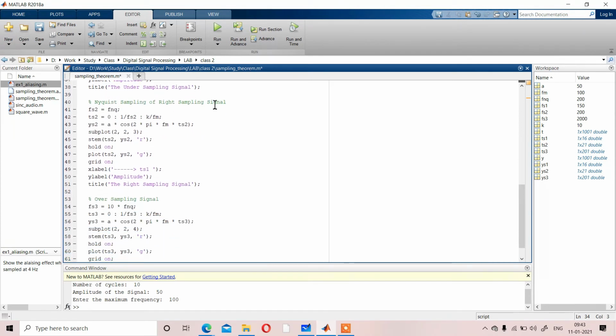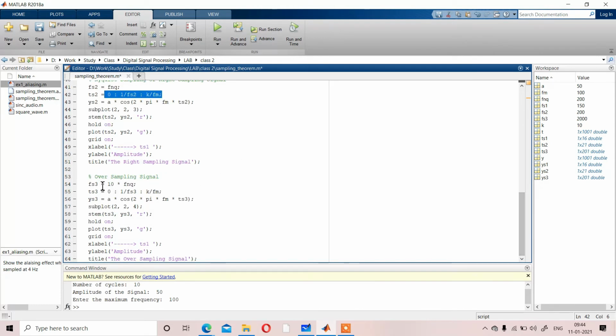In the second condition, similarly, we have considered fs2 equal to fnq, or twice of fm. With respect to that, we have got ts2 as 1 by fs2 is to k by fm. With respect to ts2, we have got ys2 as a cos 2 pi fm into ts2. And similarly, in subplot 3, consider stem and plot in the same position, stem in the red color, plot in the green color. So that is your second condition.